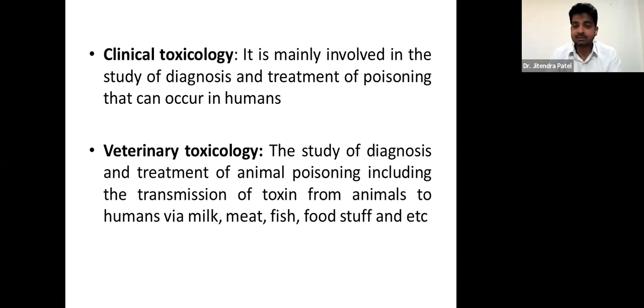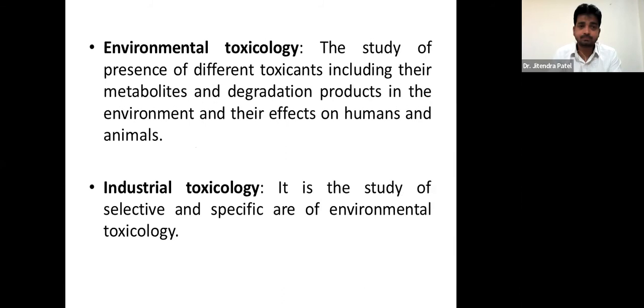So there is a chance that many toxins may be transmitted from animals. Those kinds of toxicity, when we study them in this branch, is called veterinary toxicology.